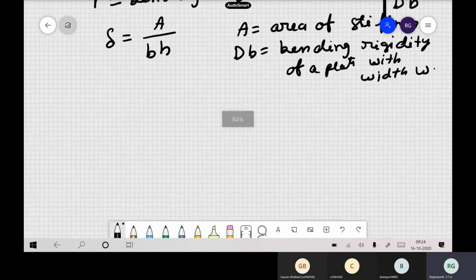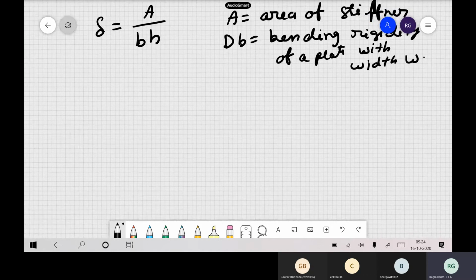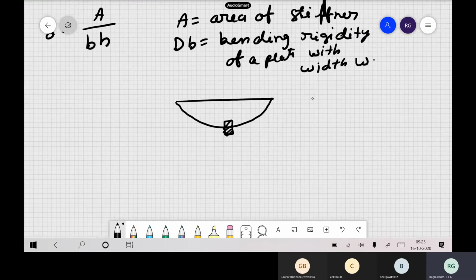Now here is one more important thing when you analyze stiffeners. Suppose it is buckling in the first mode; then the buckling will be like this, and the stiffener will be here. Suppose it is buckling in the second mode, in that direction, then it is like this, and you will have a node point at the stiffener itself. So this is for n equal to 1 or n equal to 2.